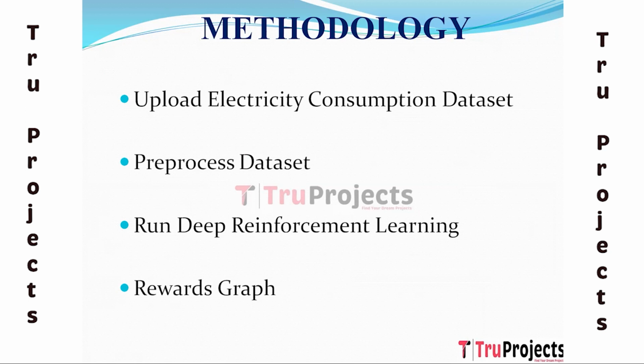Fourth module is Rewards Graph. The rewards graph is a visualization that shows how the agent's performance improves over time during the training process. It plots the cumulative rewards received by the agent against the number of training iterations or episodes. As the DRL algorithm progresses, the agent should learn to make better decisions, leading to increased rewards over time. The reward graph helps in monitoring the training progress and assessing the effectiveness of the DRL approach.